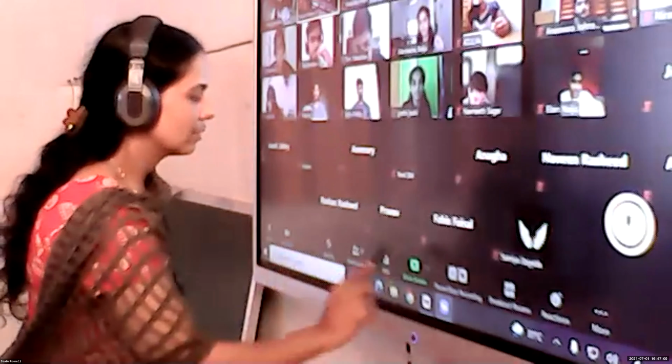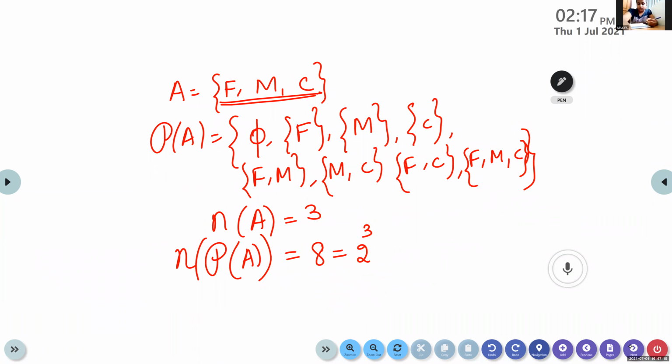Is it clear, children? Whenever you are given a set, is it possible to write all the possible subsets? Hope you copied the example. Did you copy this example? No. Write this as an example. Power set is the collection of all subsets. First you copy this one, and I'll show the note after that.